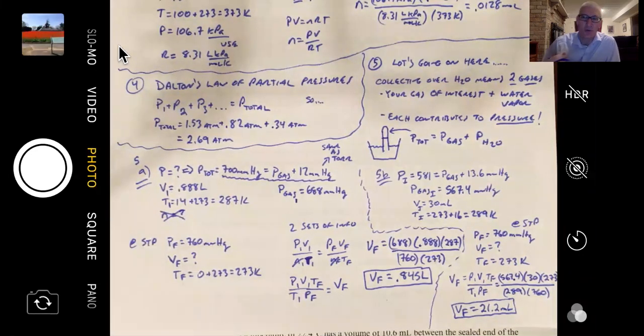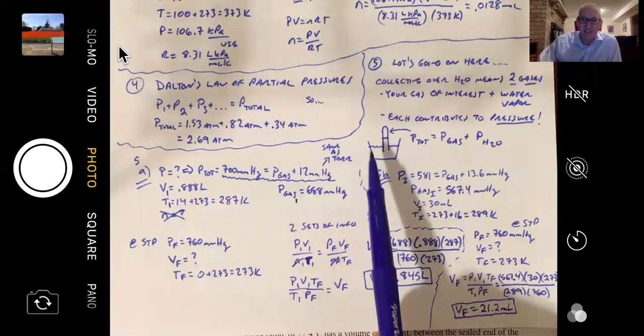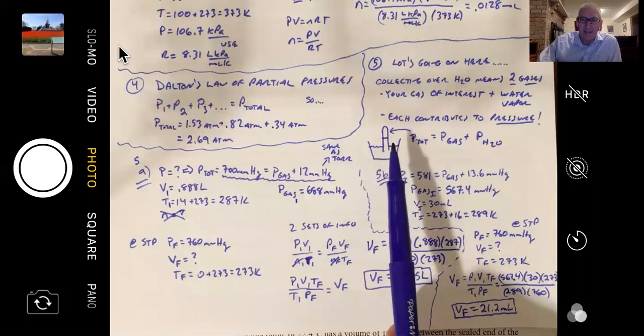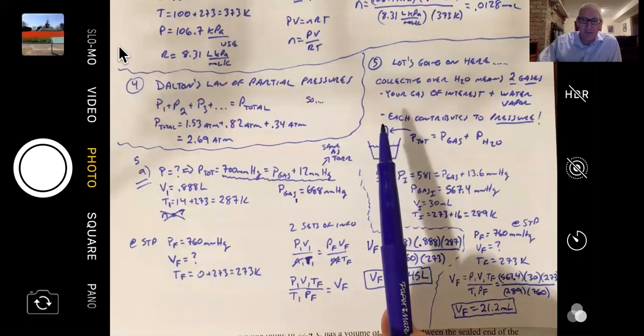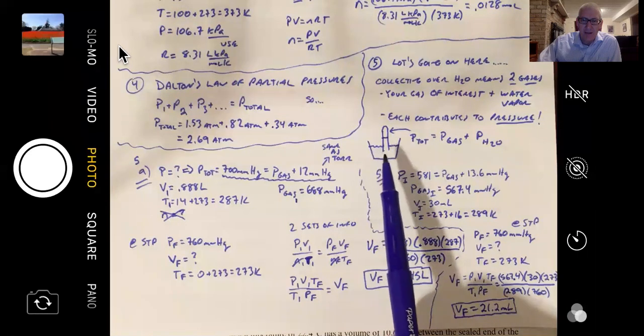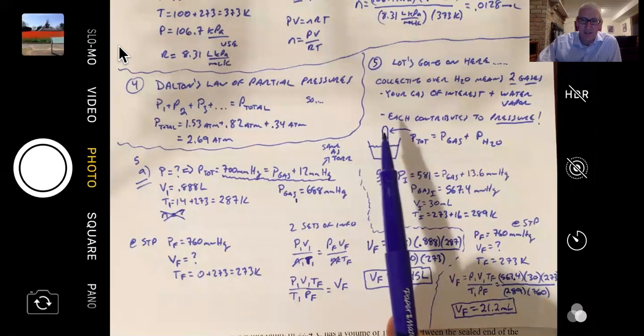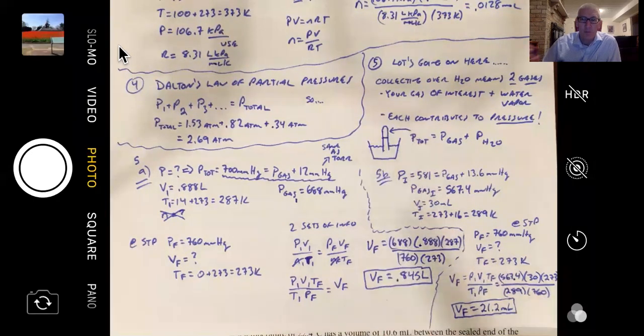The reason that that's super important is because usually we can collect gases over a liquid, over water. And so that's what's critical about understanding problem number 5. Let's imagine that I have a container filled with water, and I have an inverted container that is also filled with water, and some sort of reaction happens down here. That reaction gives off a gas. The gas goes up, and the bubbles are trapped in this container. This little space right here, which I'm wiggling in with my pen, is where the gas is collected.